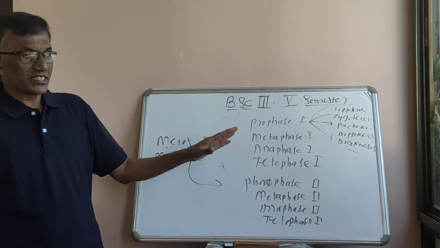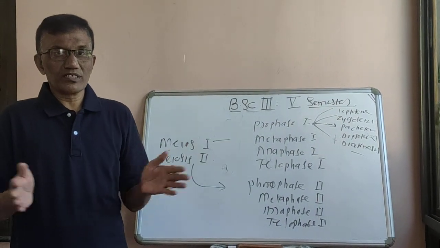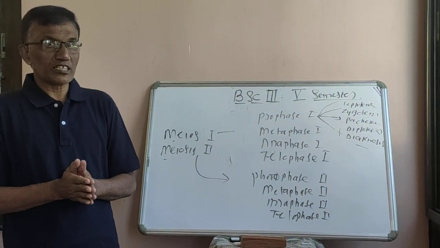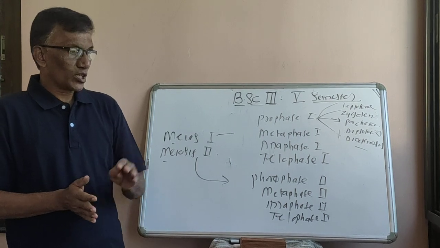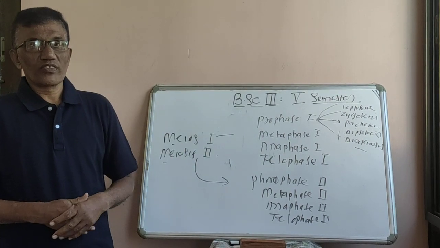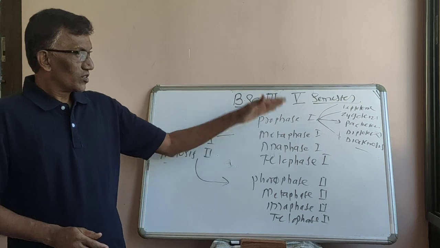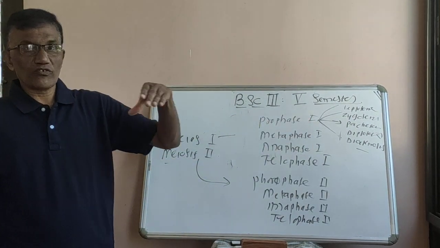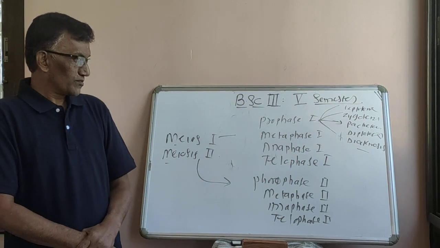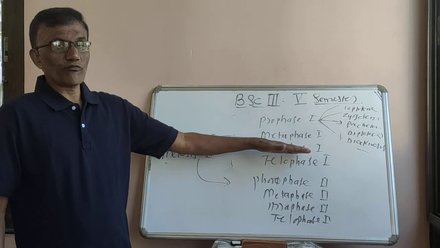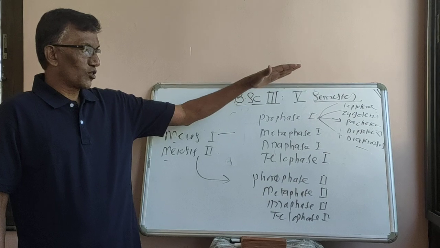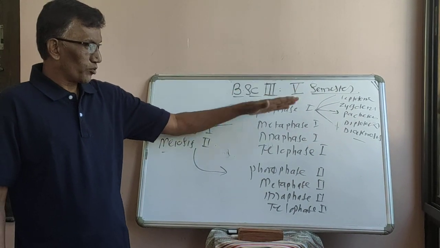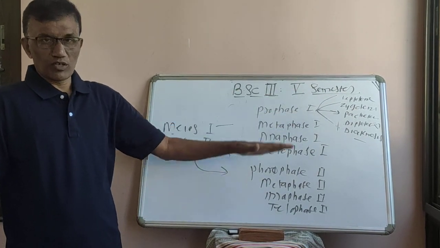Here there is no splitting of centromere. Therefore, whole chromosomes go to the respective poles. Means in anaphase there is a formation of V-shaped structures of the chromosomes. Out of 4 chromosomes, 2 chromosomes are on the upper pole and 2 chromosomes on the lower pole.